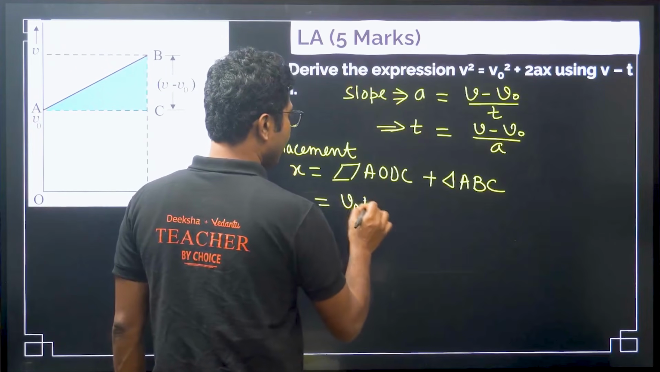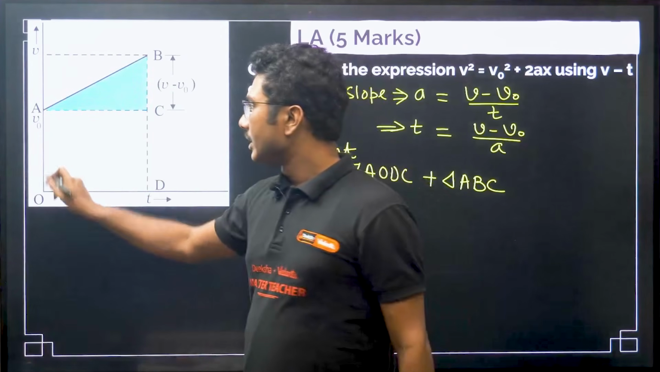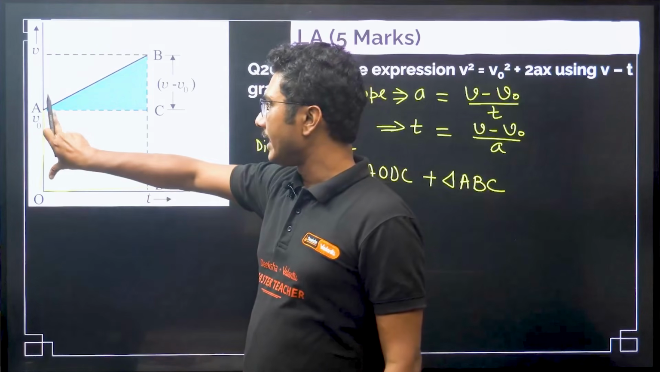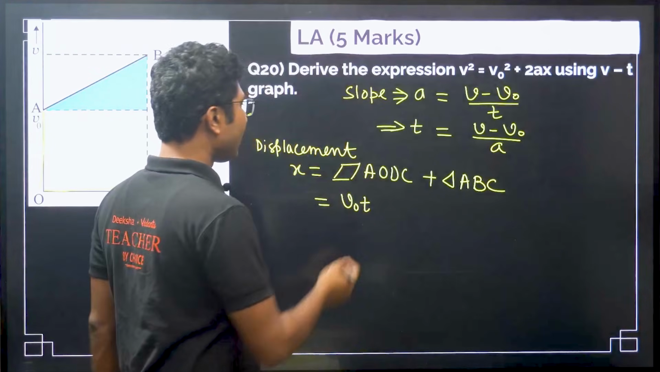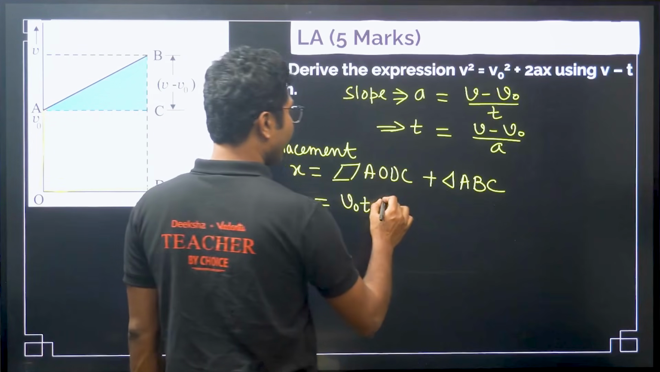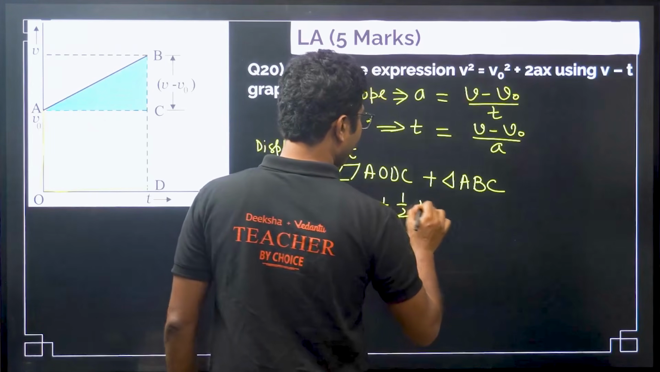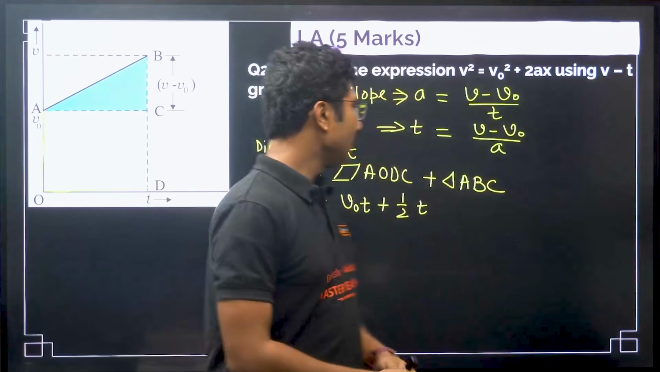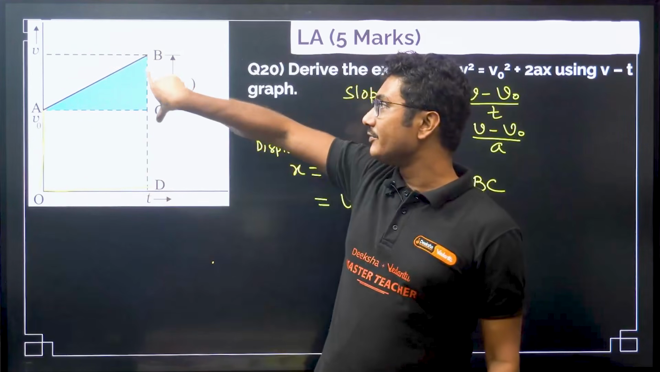V naught t. AOCD is V naught t. So this is V naught, this is t. Okay, this height is V naught, this width is t. Okay, so V naught t is the AOCD area. What is the area of ABC? Half base is time. Okay, if this distance is time t, then this will also be time t, right? Time t into height. What is height? Height is v minus v naught.